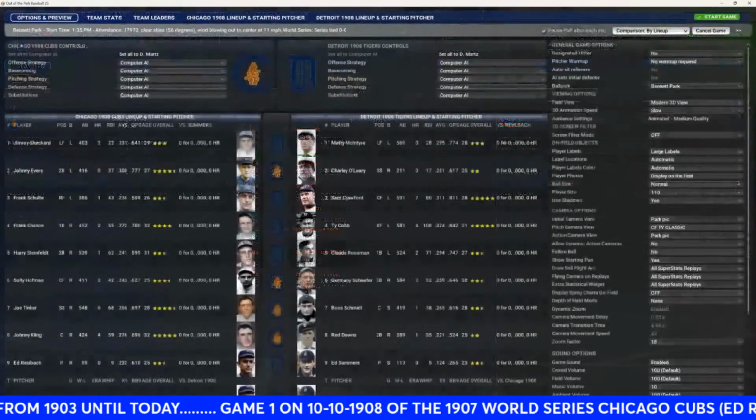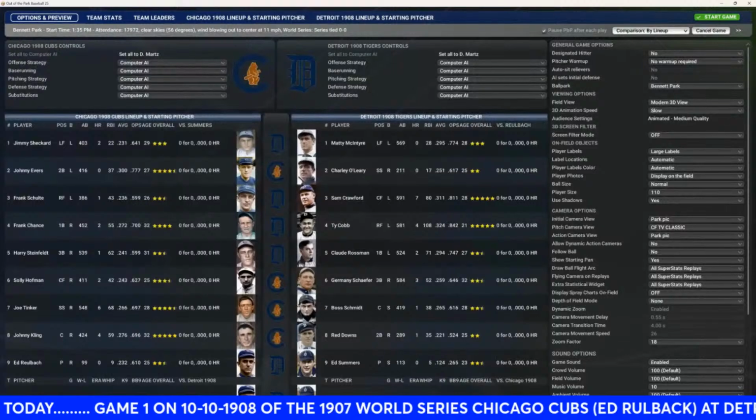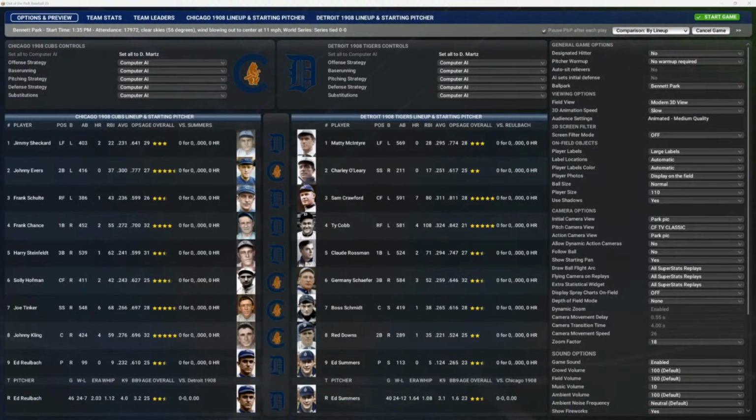Take a look here at the starting lineup for game one of this World Series. We got leading off for the visiting Chicago Cubs, playing left field, Jimmy Sheckard. Batting second, Johnny Evers. Batting third, playing right field is Frank Schultz. Batting fourth, playing first base is Frank Chance.